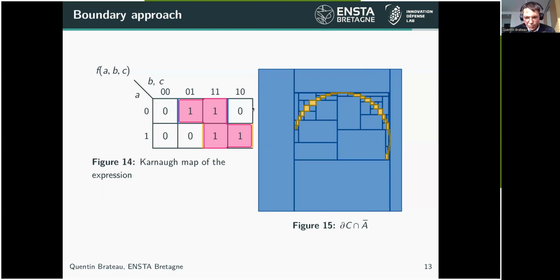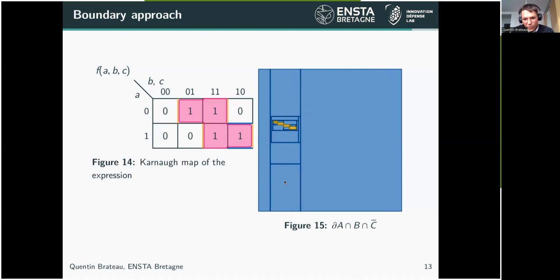We could do the same for the boundary of C intersect not A. So not A is the first line here, and the boundary of C is this line and this line on the Karnaugh map. So when we perform the intersection, we have only the two blue segments on the Karnaugh map which are appearing.